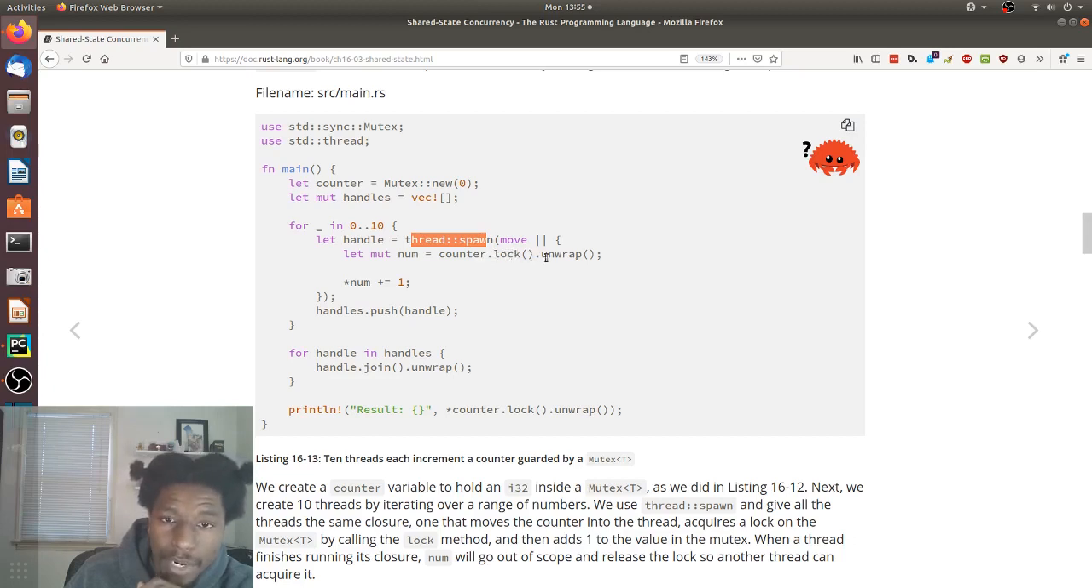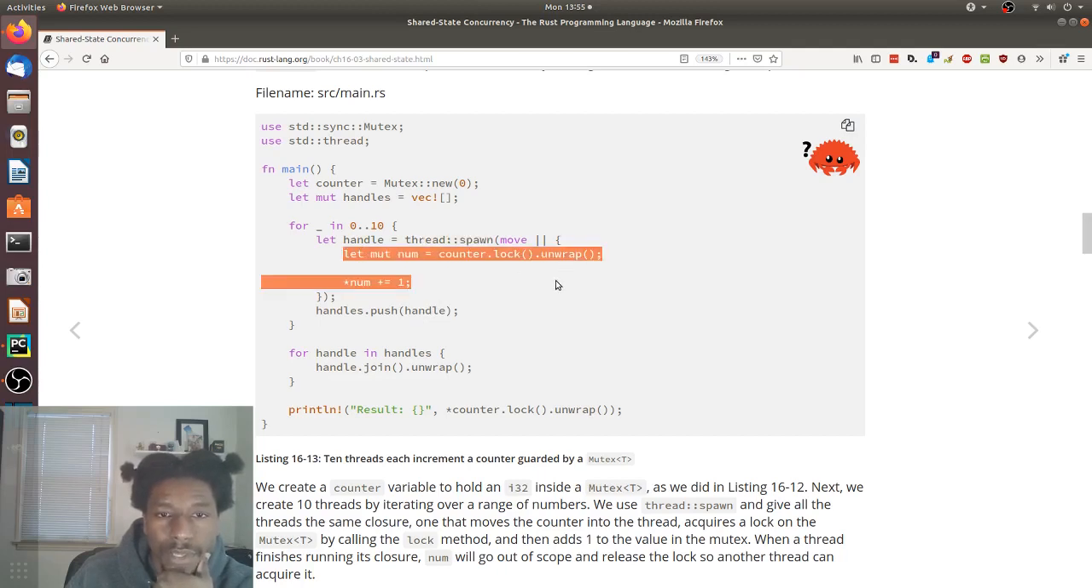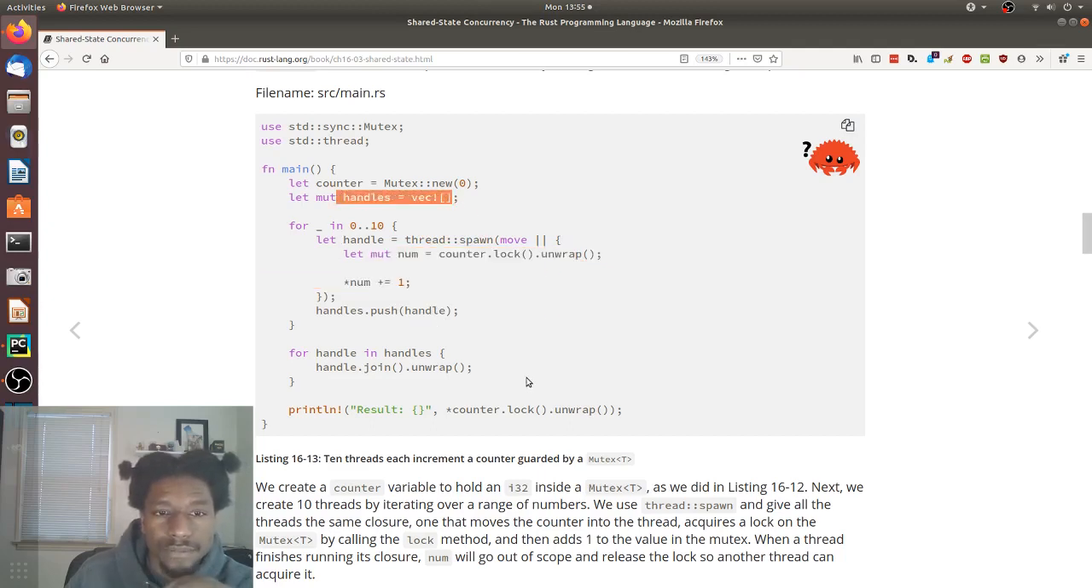We lock it, we acquire the lock, we unwrap, and then we do a +1. And we're pushing, so this is the code for each of the threads that are being spawned, right? That's this, where they acquire the lock and they do a +1. And we're pushing that all to the handles, so we have our list of threads. And then for handle in handles, we join and unwrap, so we're running each of the threads, seemingly. I see. And then at the very end, we want to see what the value of this data is.